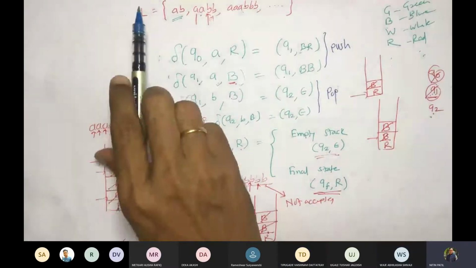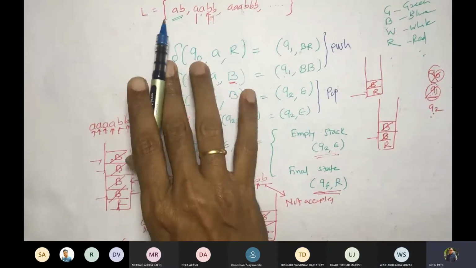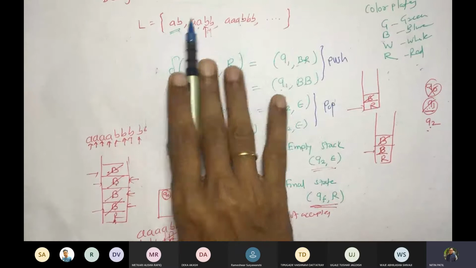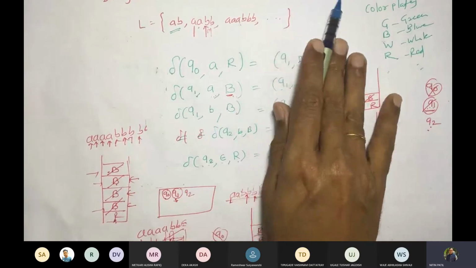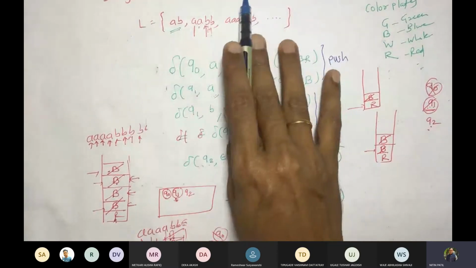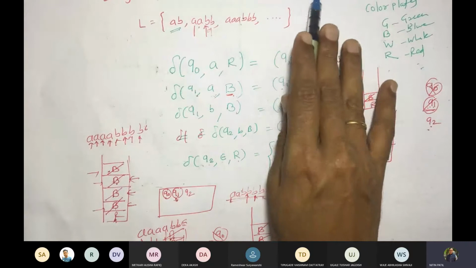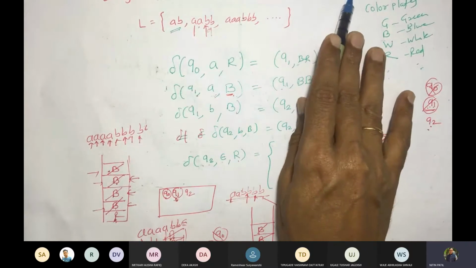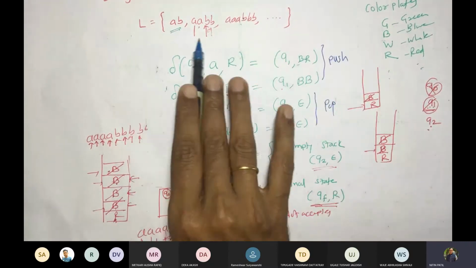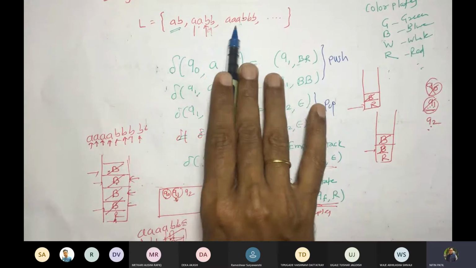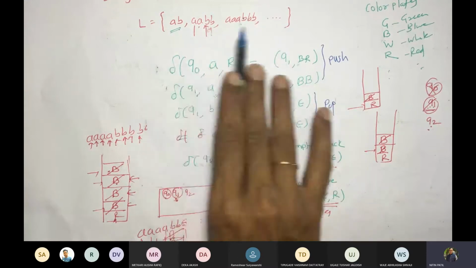See here. We are given a language L equal to A raised to N, B raised to N, and we are asked to design a PDA for the context free language L equal to A raised to N, B raised to N, N greater than or equal to 1. How will you work it out? We'll first write this set L equal to AB, AABB, AAABBB. This is a valid set, correct?